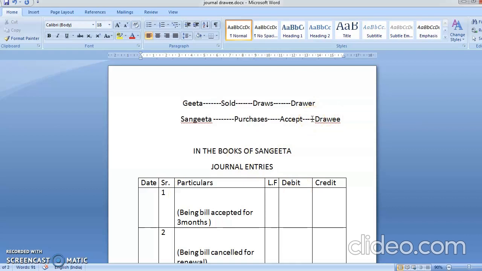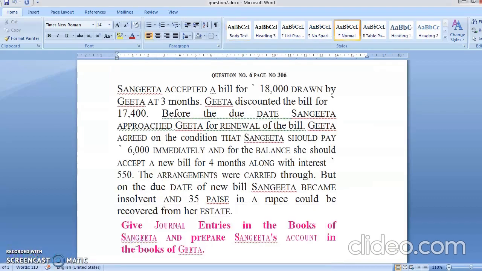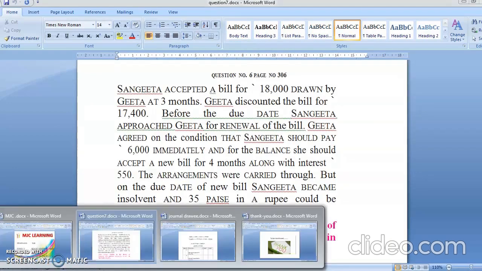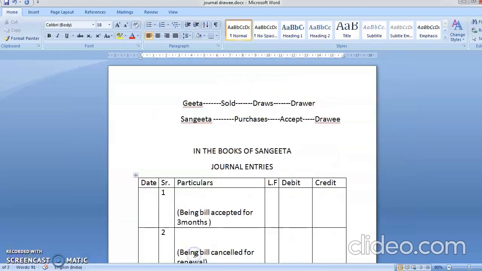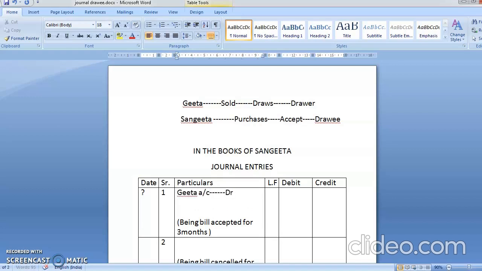The first sentence was Sangeeta accepted a bill. Yeah, what was the first sentence? Sangeeta accepted the bill of rupees 18,000 drawn by Geeta. What is the entry when the bill is accepted? Earlier also we have done, say this time there is no date, so we are going to write a question mark. So when the bill is accepted, you are giving the bill, who is receiving the bill? Geeta is receiving the bill and the bill is going out. So your journal entry will be Geeta account debit to